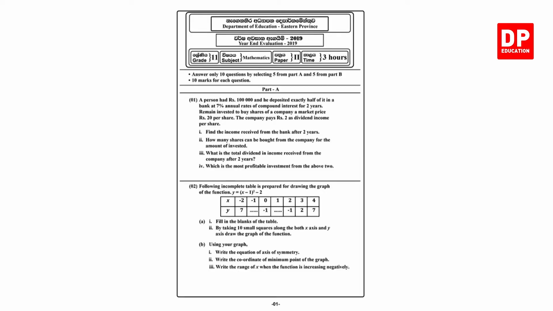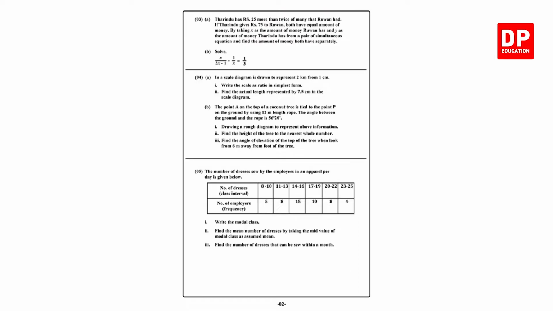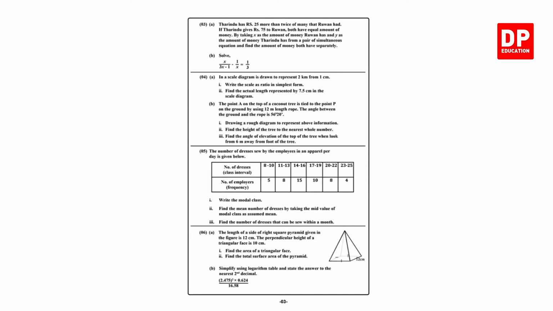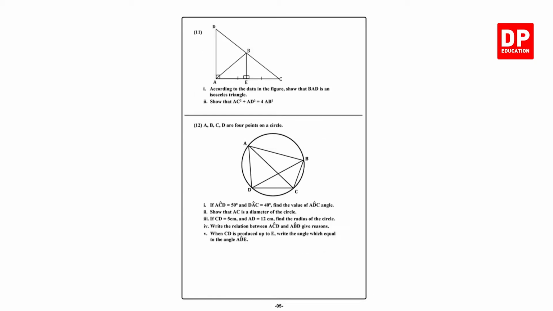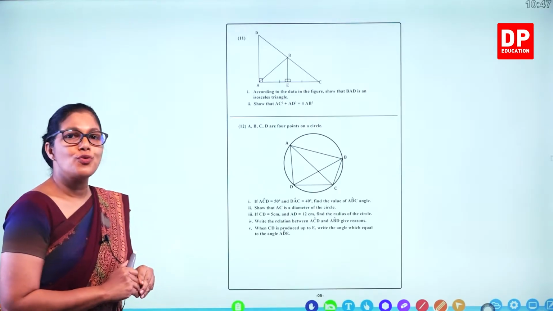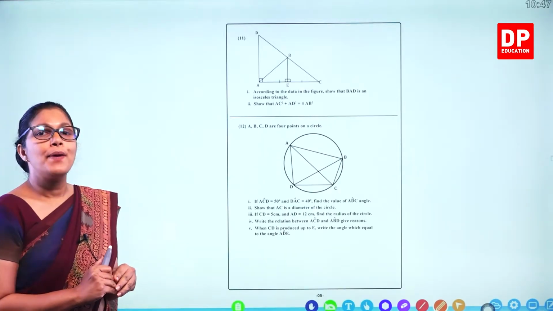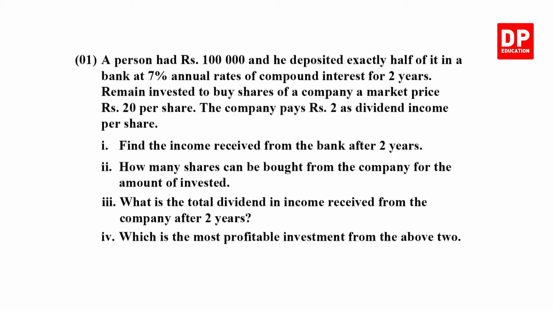On the first page you get questions 1 and 2. On the second page you get questions 3, 4, 5. On the next page, question 6 is there, and in part B, 7, 8, 9, 10. And on the last page you get questions 11 and 12. So let's do this paper 2. Let's do question number 1 in paper 2.